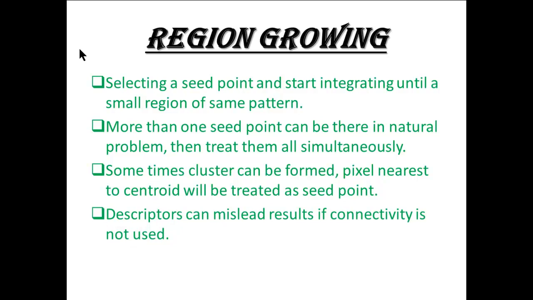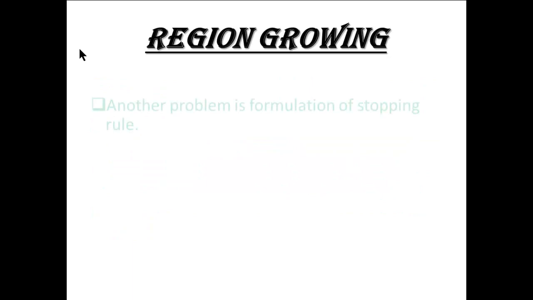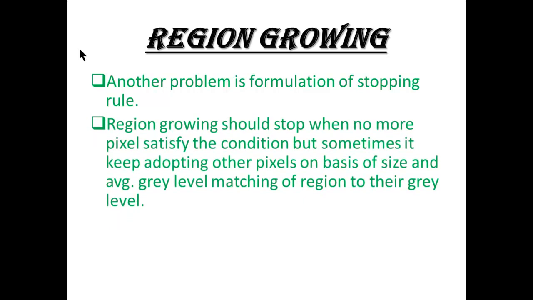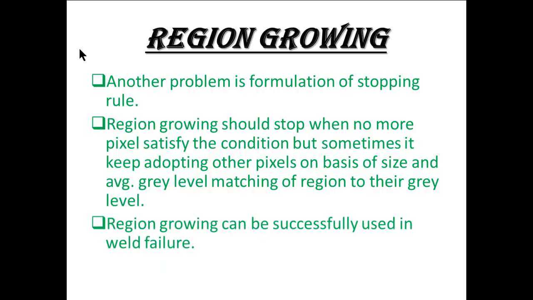Descriptors can mislead results if connectivity is not used. Another problem is formulation of a stopping rule. Region growing should stop when no more pixels satisfy the condition, but sometimes it keeps adopting other pixels on the basis of size and average gray level matching of the region to their gray level. Region growing can be successfully used in weld failure.